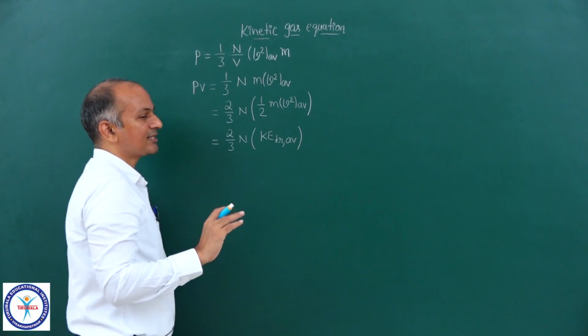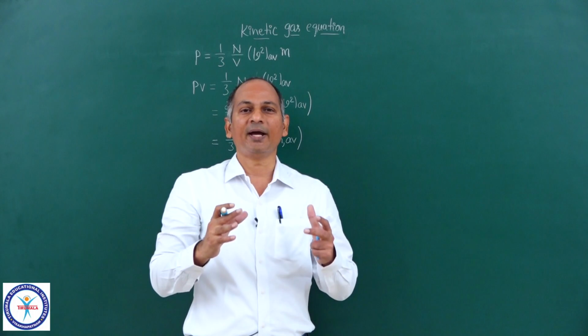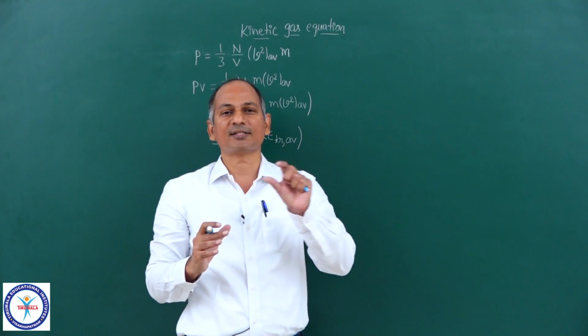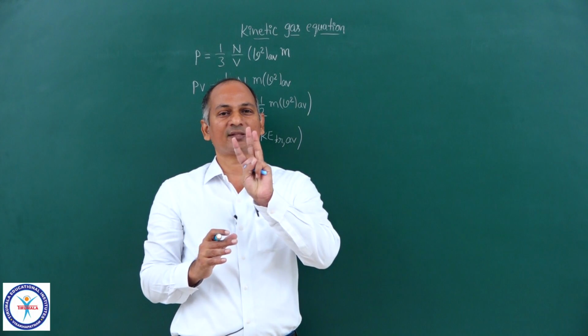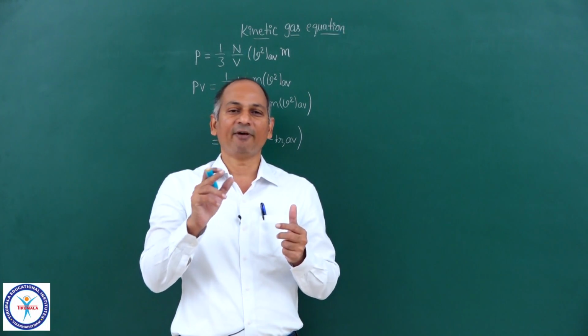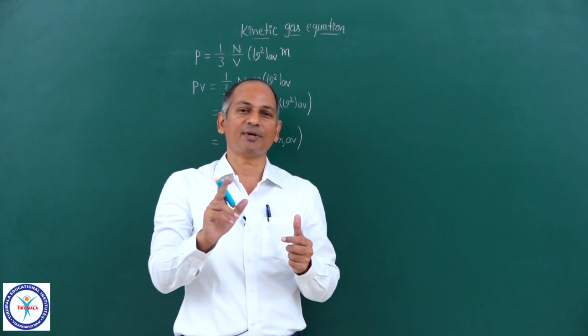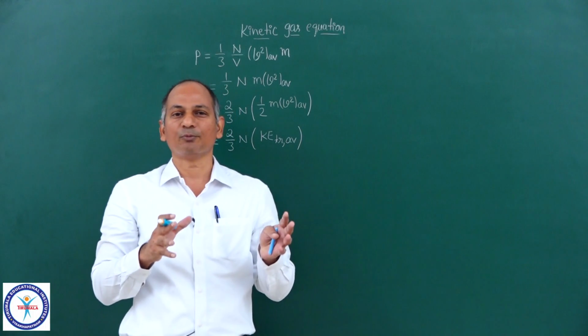Okay, first, what is translational kinetic energy? It is the kinetic energy by virtue of the translational motion of the particle. You know, there are three types of motion: vibrational, rotational and translational. In vibrational and rotational, the center of mass of the particle does not move. Only in translational motion it moves.